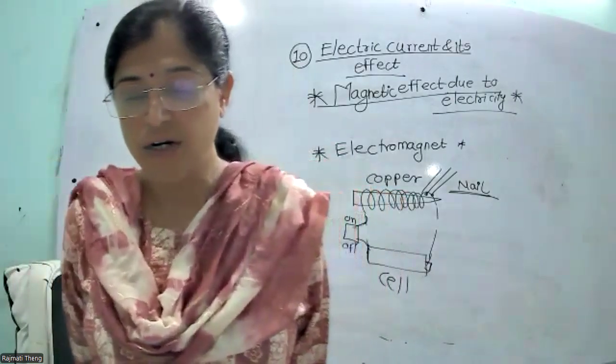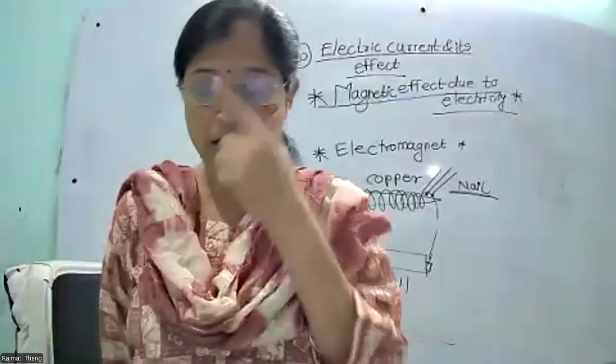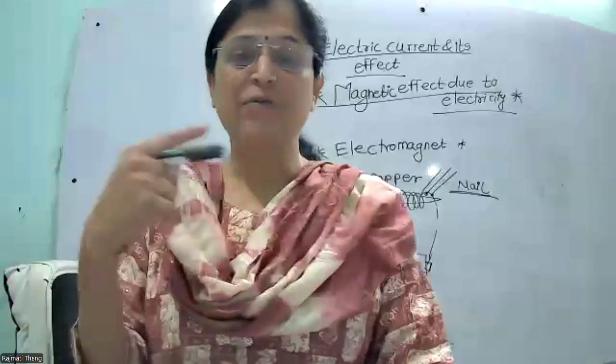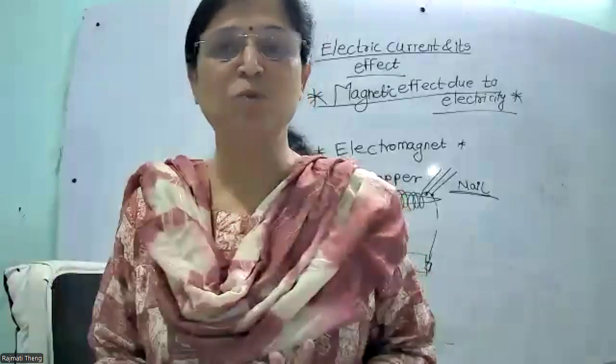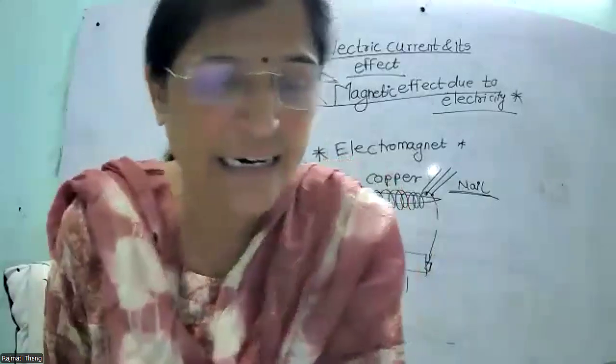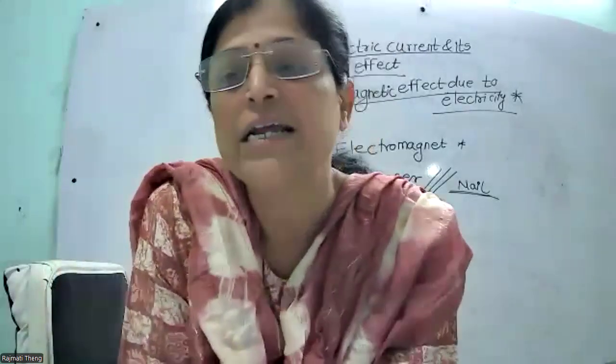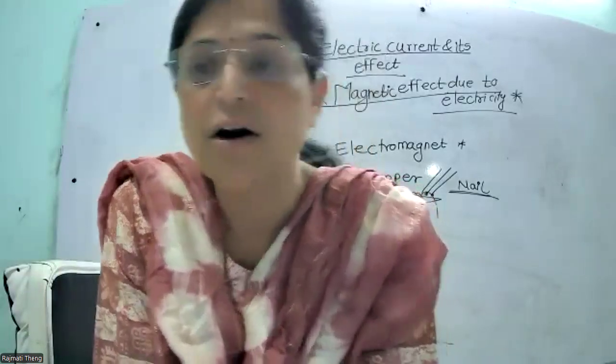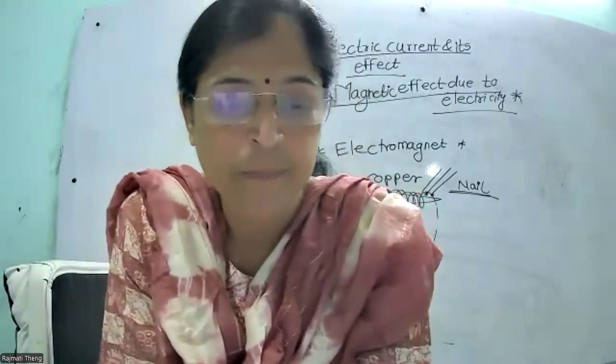If the number of turns in the coil is greater, the strength of the electromagnet increases. If the number of turns of copper wire is more, the strength of the electromagnet is more.